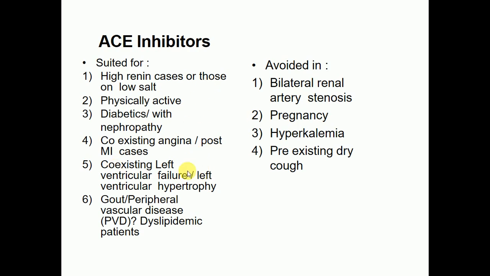ACE inhibitors are also suited for coexisting left ventricular failure and left ventricular hypertrophy. They can also be suited for gout patients, where there is accumulation of uric acid in the joints. They are also suited for peripheral vascular disease and dyslipidemic patients.